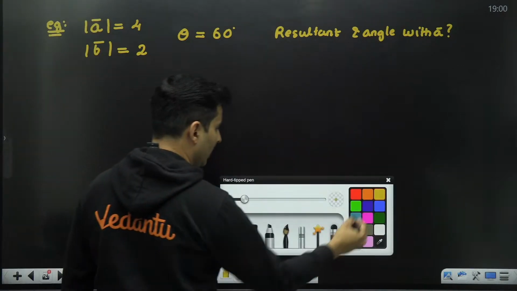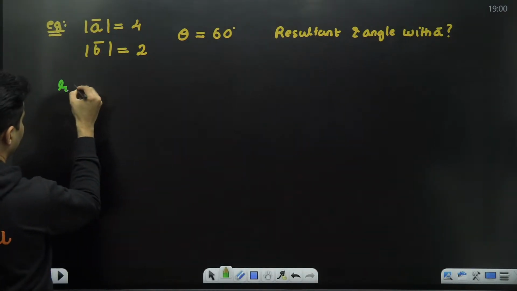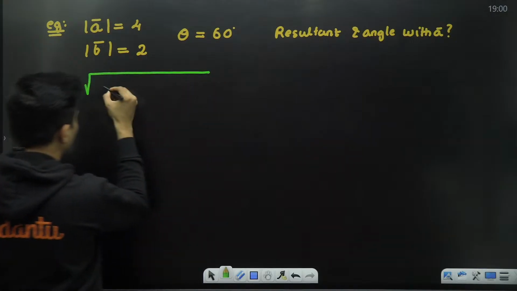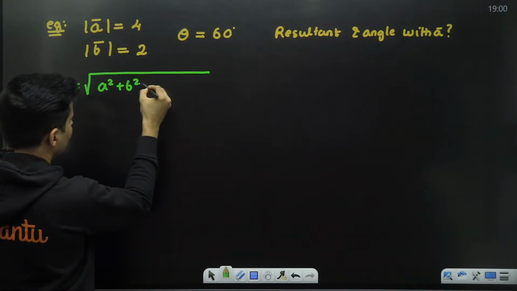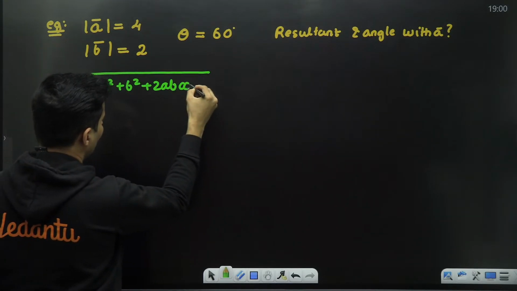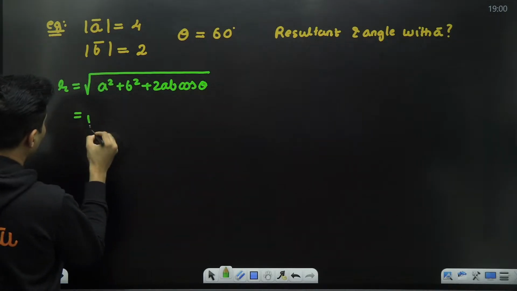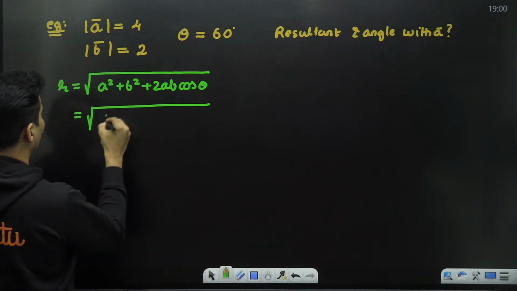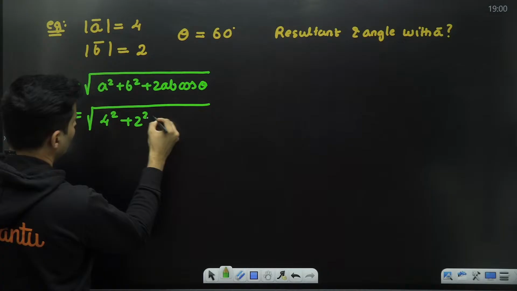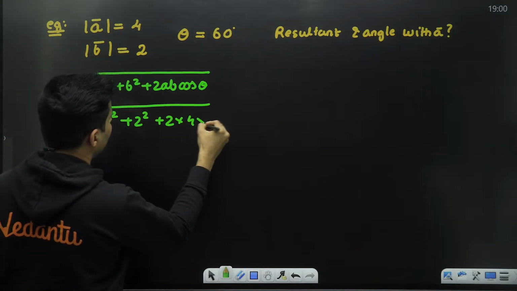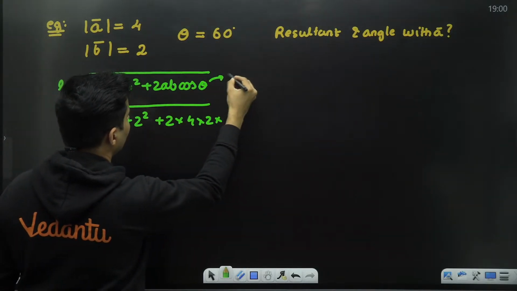Okay, so how do we solve this? Just use the formula, nothing else. So resultant is root of A square plus B square plus 2AB cos theta. A is 4, B is 2, theta is 60 degrees.